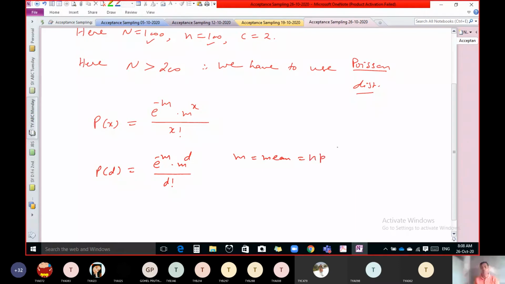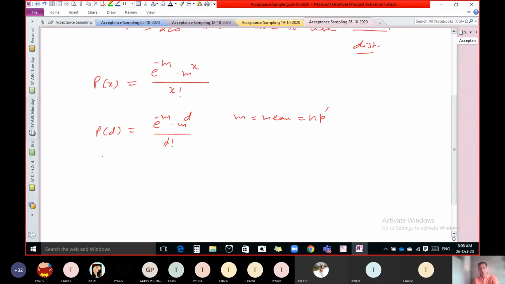So here you have to use the formula n into p dash, instead of p you have to use p dash. So our formula for Poisson distribution in this acceptance sampling becomes: e raised to minus np dash, np dash raised to d, upon d factorial. So this is the formula.